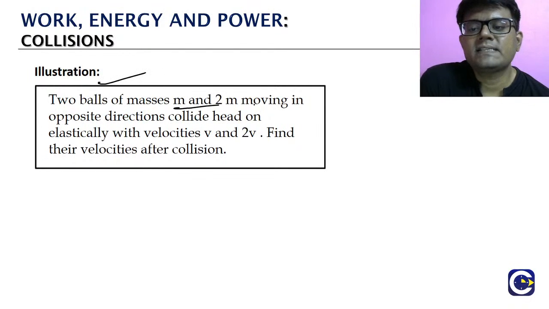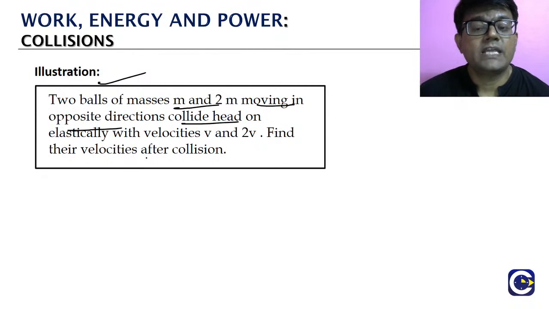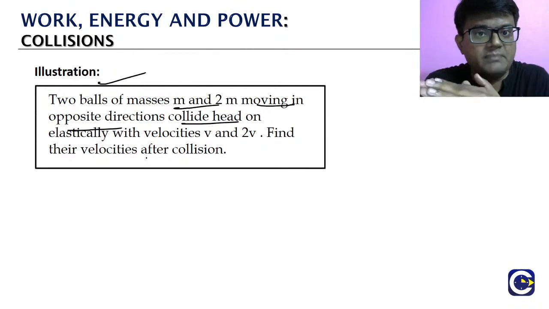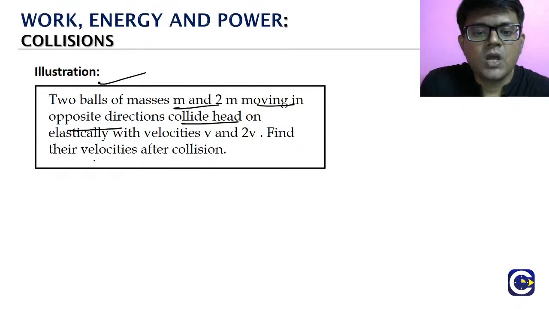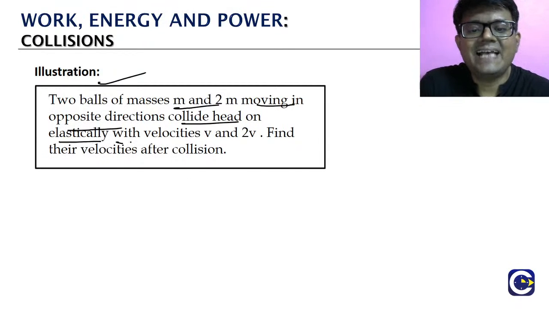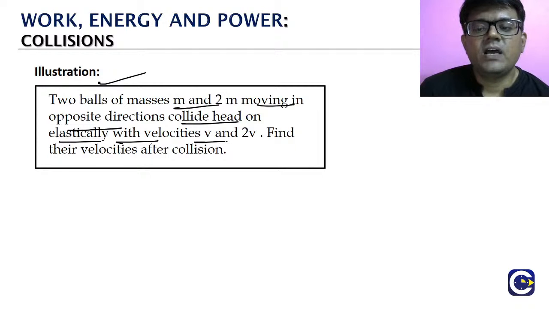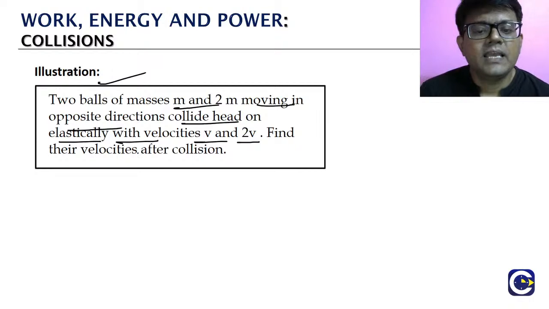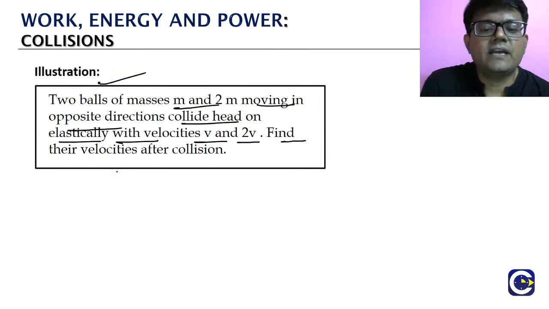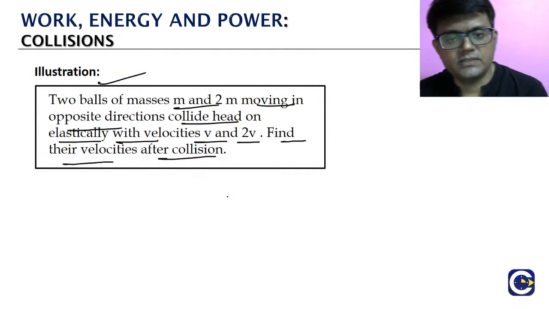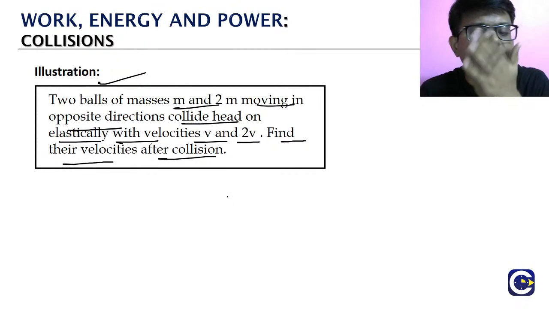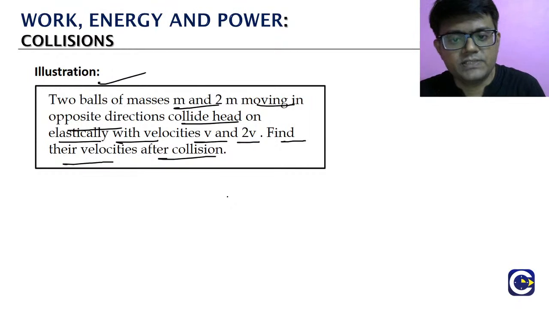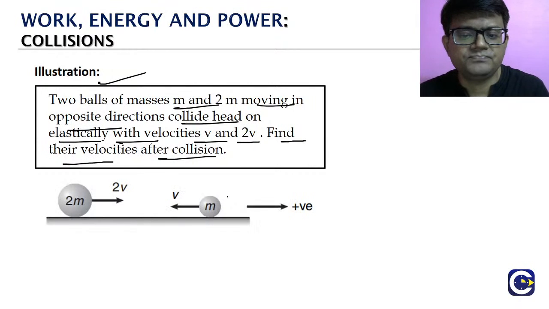Two balls of mass m and 2m moving in opposite directions. They are not moving in the same direction, they are moving in opposite directions. They collide head-on elastically with velocities v and 2v. Find their velocities after the collision. Means after the collision we need to find what their velocities are. So how can we approach this question?